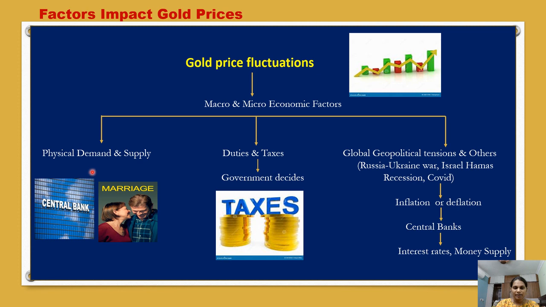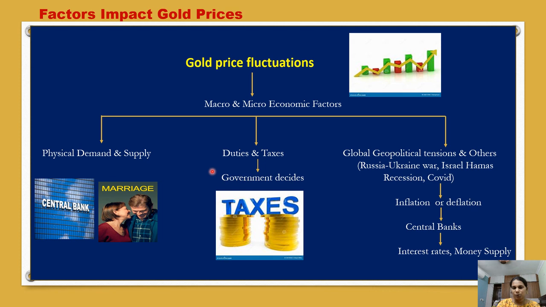The first one is physical demand and supply. Sometimes we hear central banks are purchasing gold heavily. Some marriage occasions happen and the festive season comes, and suddenly the demand for gold increases. If all these situations put together, the demand for gold increases and the prices also go up. In vice versa situations, the prices come down.